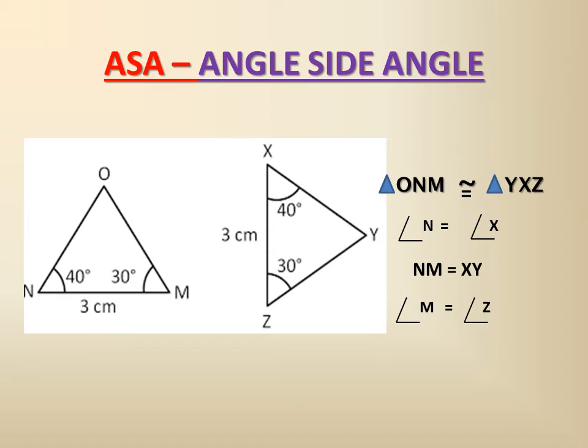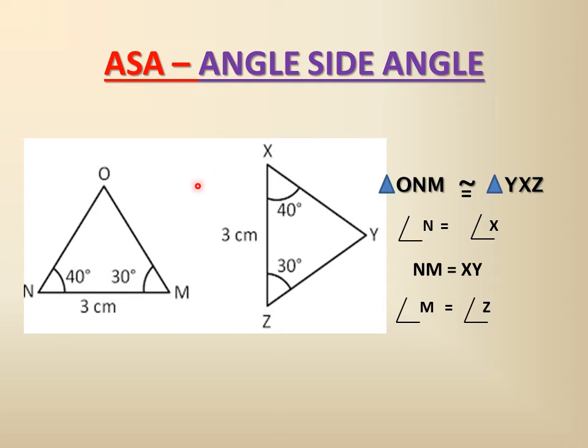Now in this ASA triangle, which has been given with values, M is equal to X, Y, 3 centimeter, 3 centimeter. At vertex N the angle is 40 degrees and it corresponds to the vertex X. So N will coincide with X and M will coincide with Z with the angle 30 degrees, and NM will coincide with XZ.